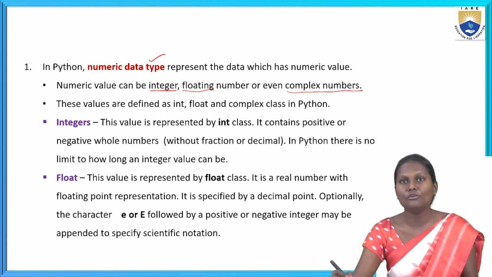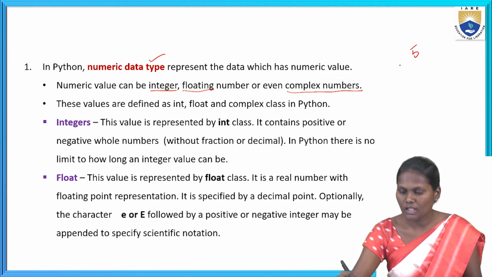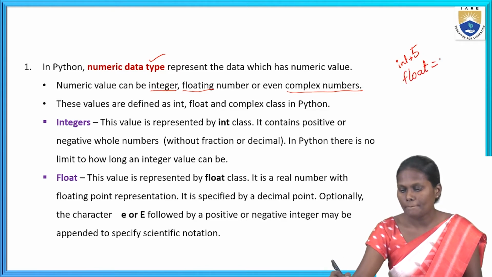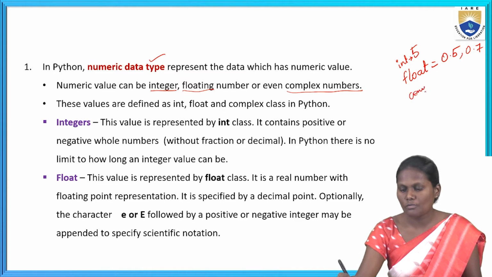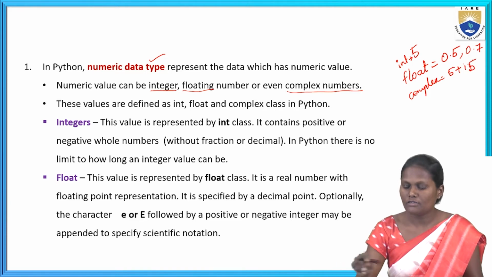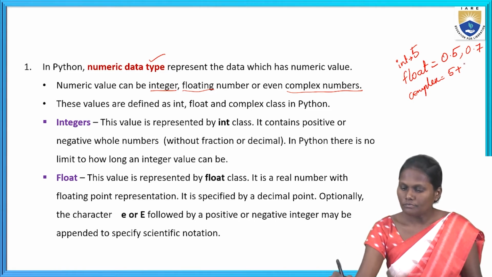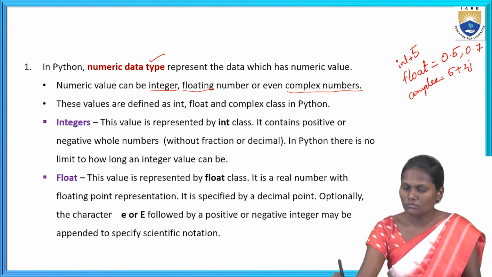Here we can see the numeric values. An integer is one kind. Coming to the float value, it is like 0.5 or 0.7. Next, a complex value, like 5 plus 5j.